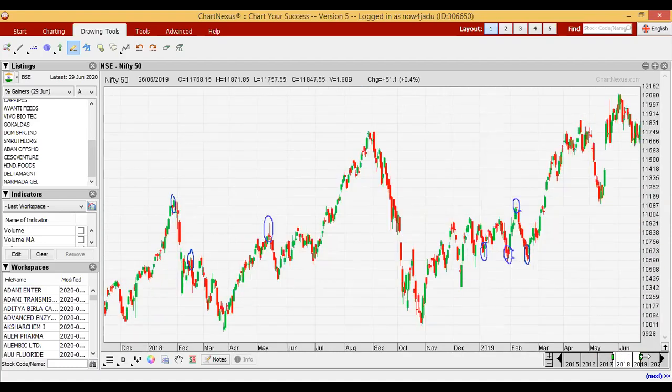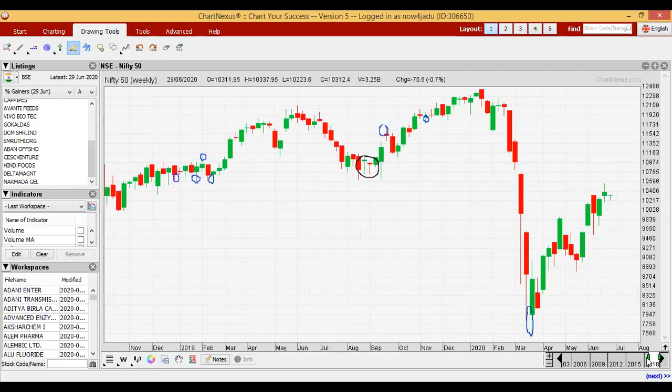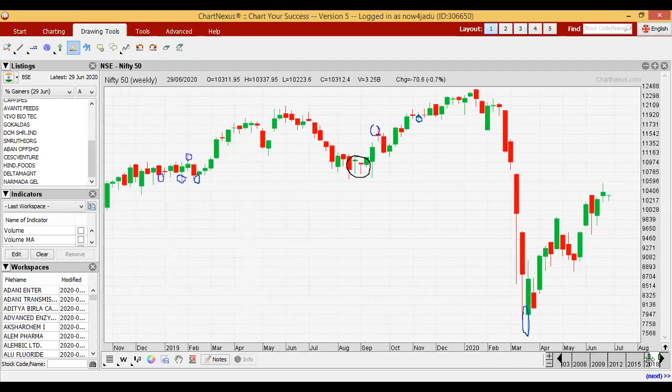So with this example of the candle, now I am going to the Nifty weekly chart. See, in the weekly chart also, we got a doji here, but the week is not yet completed.